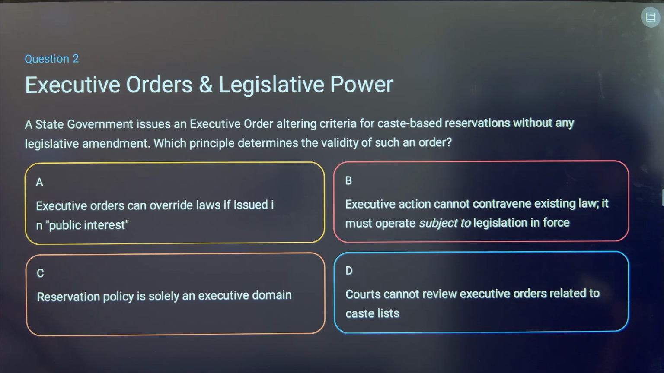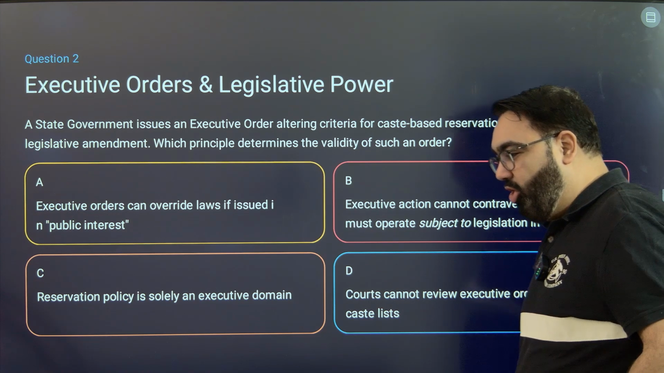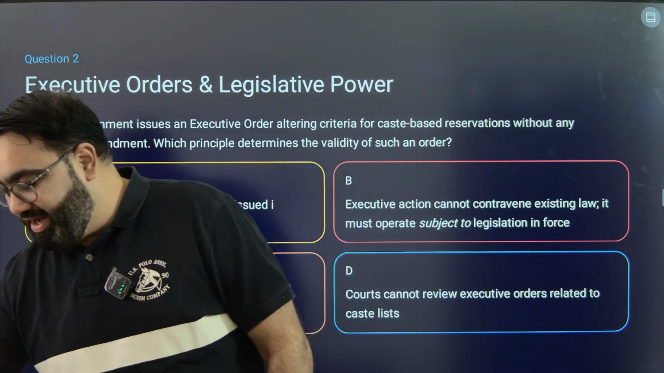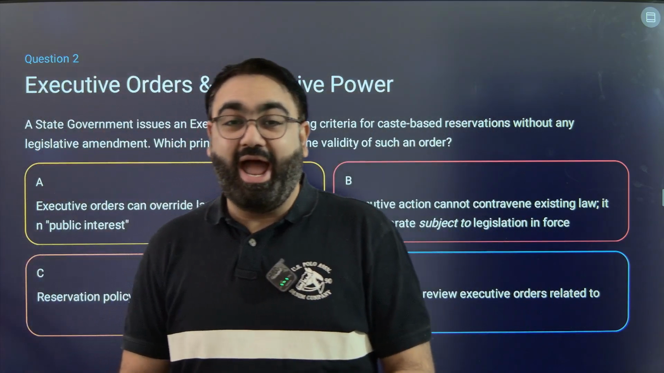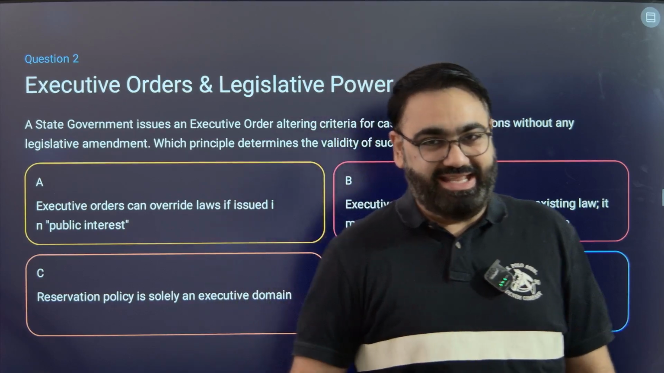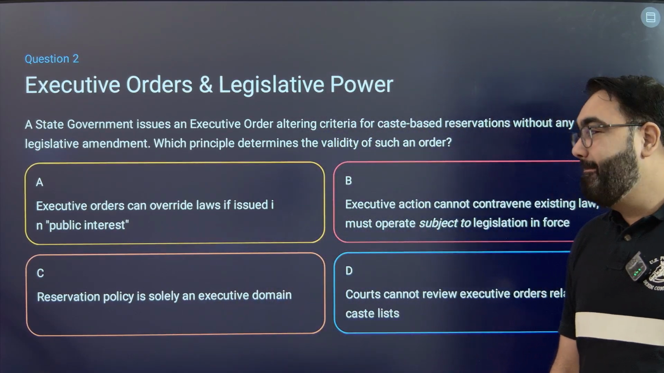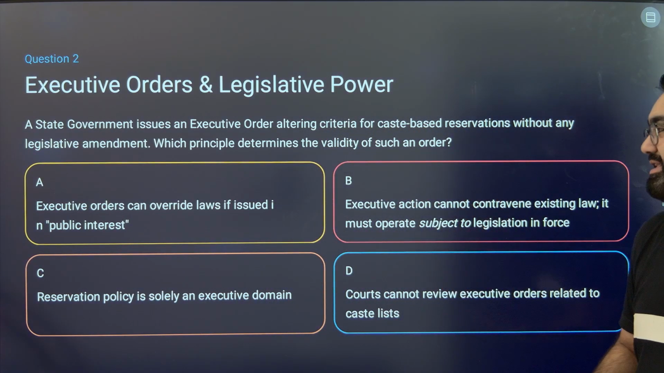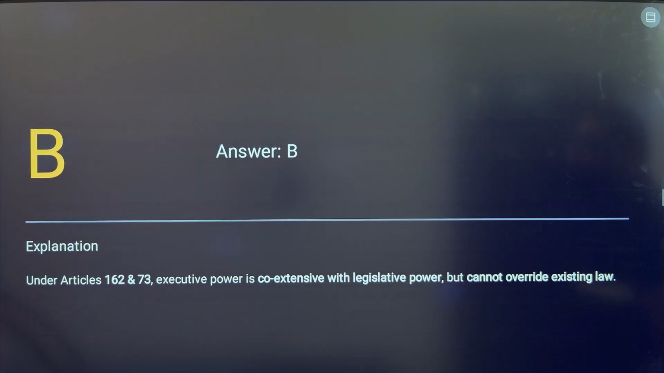This is correct. The executive action, executive order given by the government cannot override the law. It has to be as per the scope given to the executive to exercise their powers in the law. It cannot go against it. This is where the answer lies. That is statement number B. This is under article number 162, article number 73.